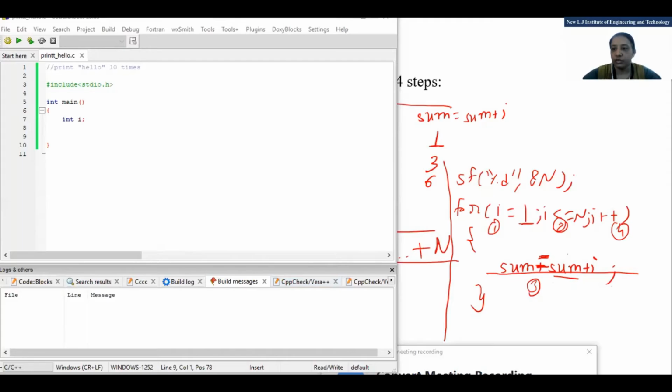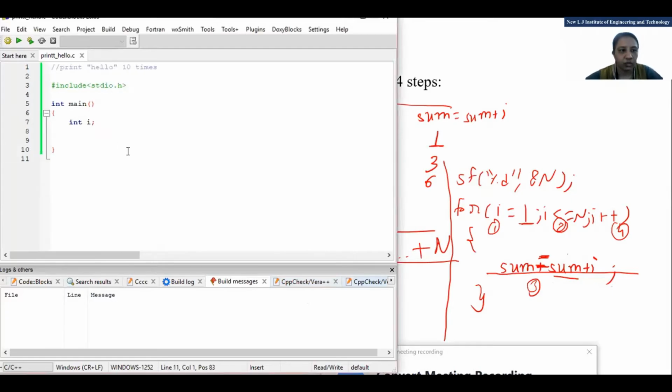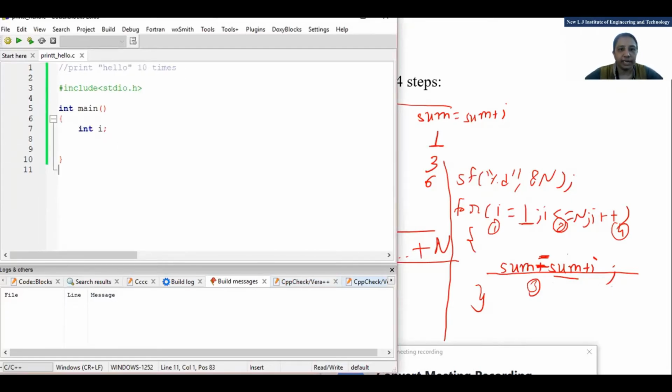Okay, fine. So the first program is: simply we will print hello 5 times, right? I have written a little bit of code here: print hello 10 times. Include the file, integer main, and I have declared I. Why? Because I will use it in the for loop. Whatever variable you are going to use, you compulsorily have to declare it, right? So you can see integer I.